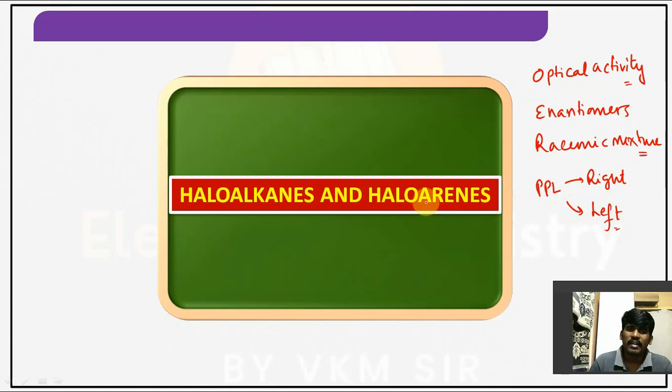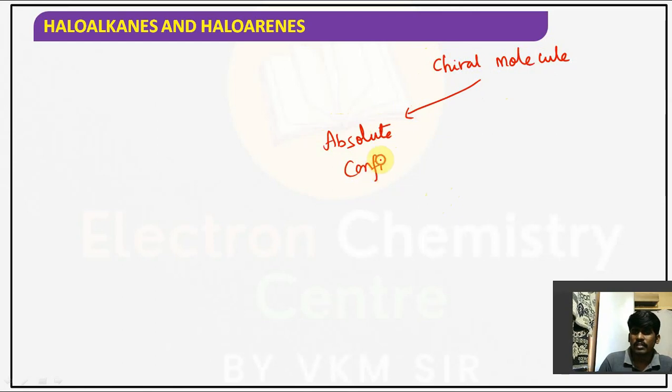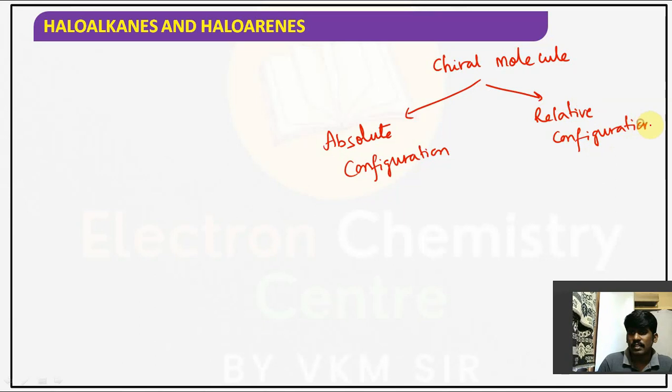Now we are going to give the absolute configuration for chiral molecules. Guys, if any chiral molecule is there, its configuration can be given in two ways. One is absolute configuration, and the second one is relative configuration. These are the two types of configurations.